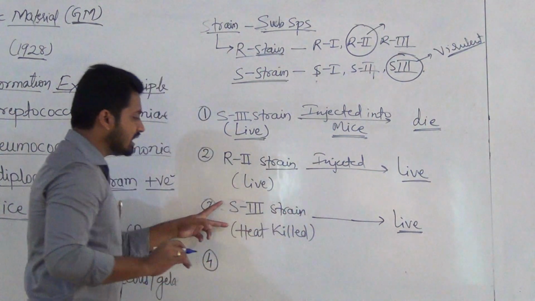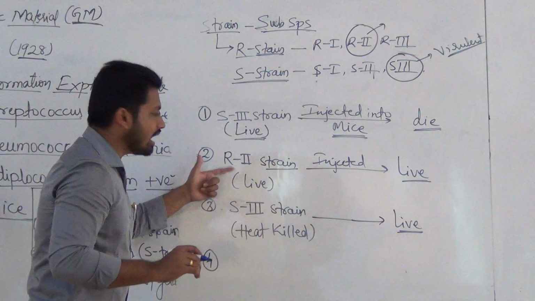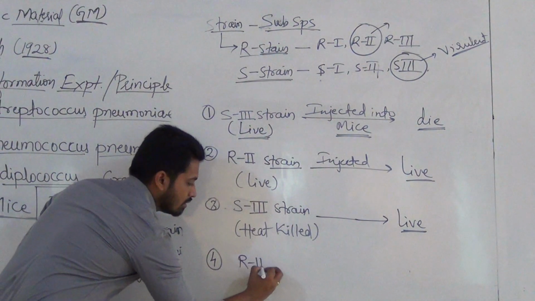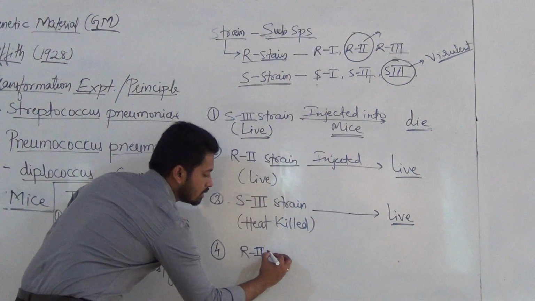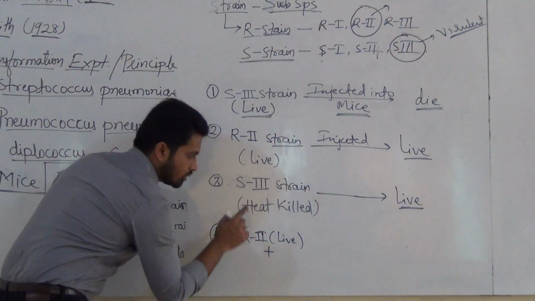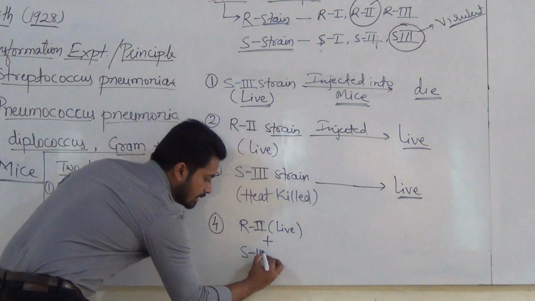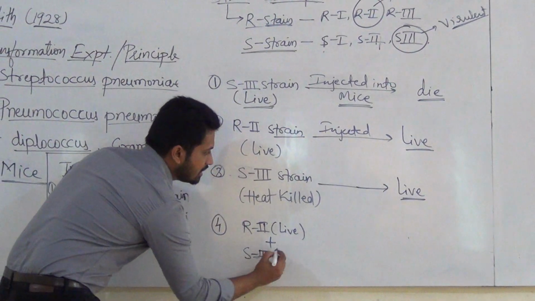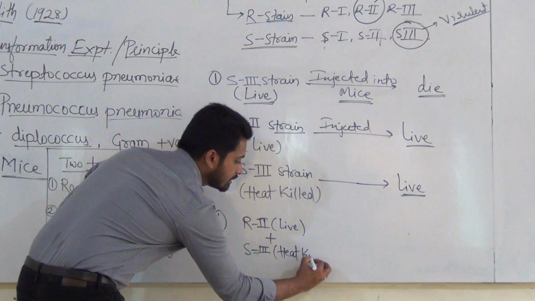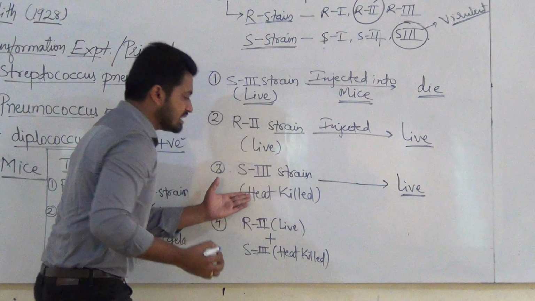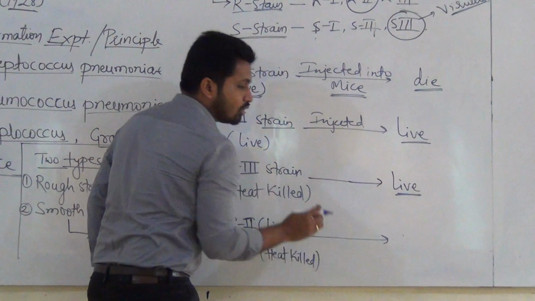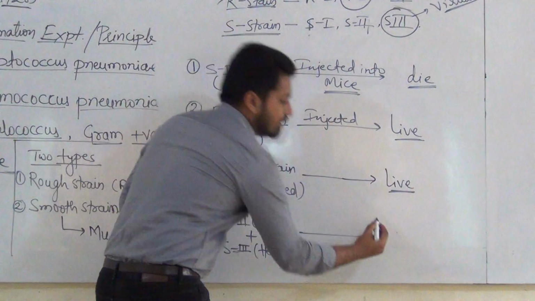So he mixed R2, again live, plus S3, which was heat killed, meaning an inactive form. It was dead again, and he injected this into the mice. Remember this arrow, it means injected into the mice.